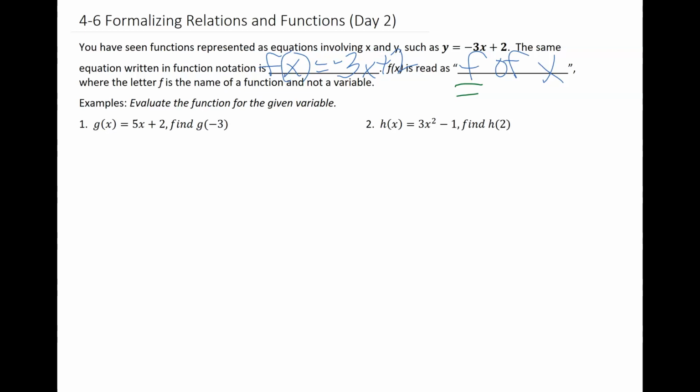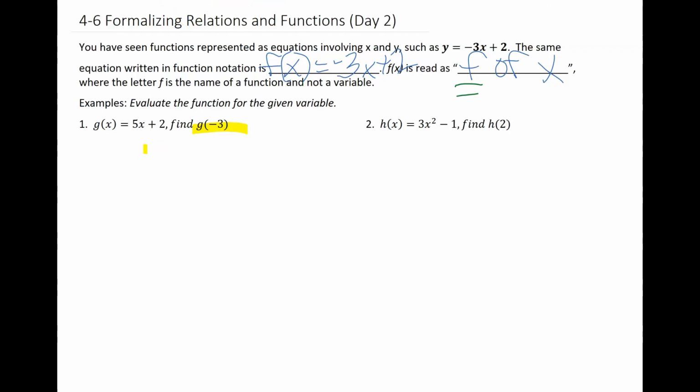All right, so we see an example of that here in the first couple of problems. Instead of f of x, we've got g of x. When I've got g of x equals 5x plus 2, it goes on and says g of negative 3. All that means is that every time I see an x, I'm going to put a negative 3 in its position.